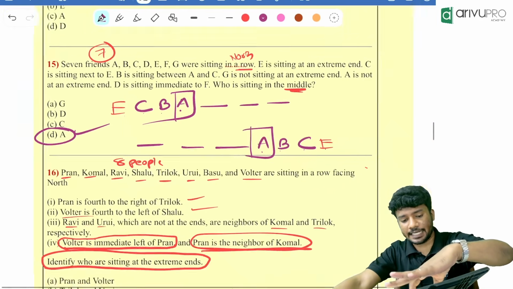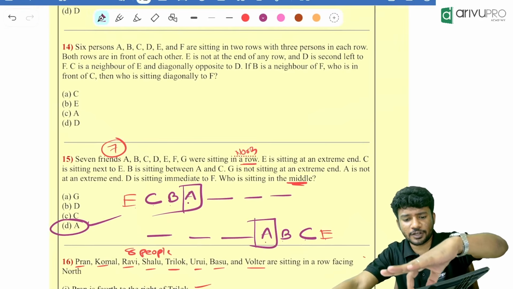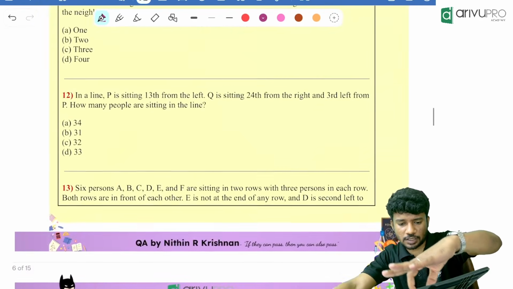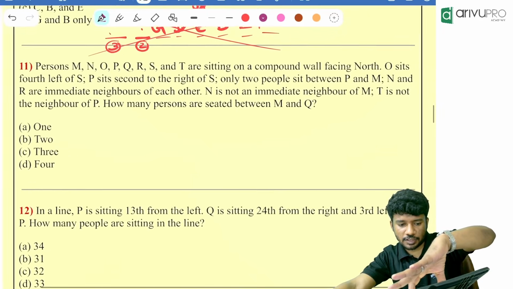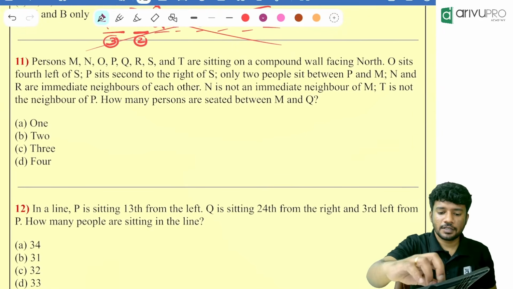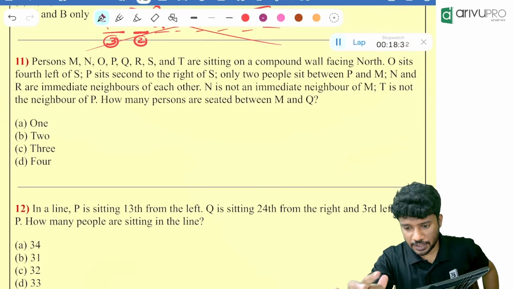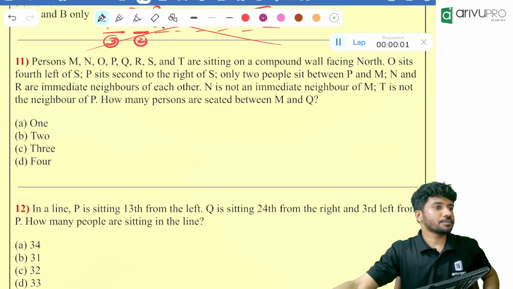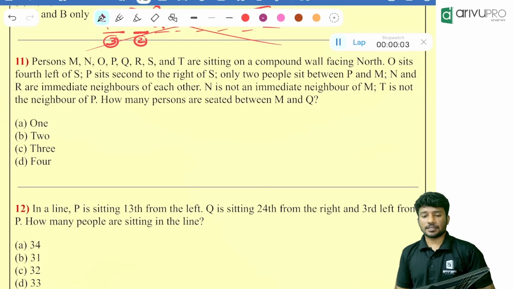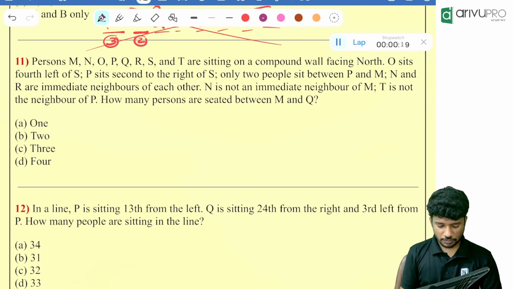Okay. Next one, people. I hope everyone got it. Yes, everyone got it. Next one is this question. Try. Timer starts now. Option A, yeah? Okay, let's see. Timer starts. Please try. Get me the answer. M, N, O, P, Q, R, S, T.